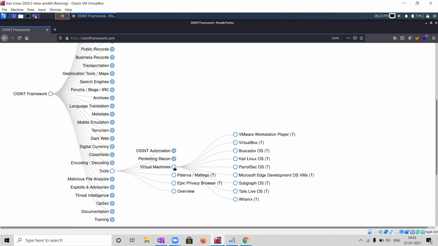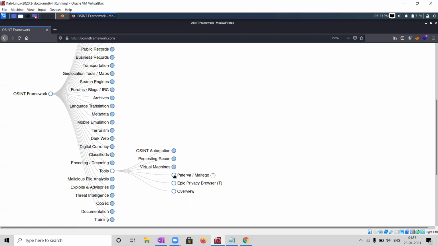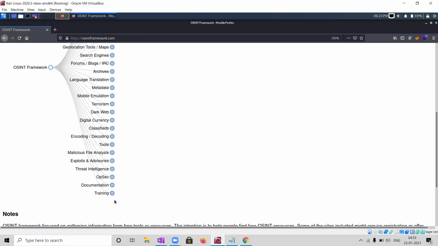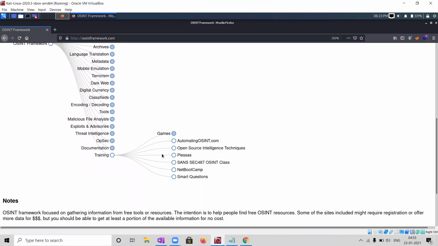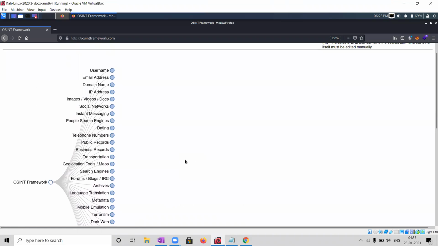Now, the Maltego part, it's Paterva Maltego. If you're talking about open source, of course, you have to talk about Maltego. It is one of the largest tools and the best tool when we talk about open source. Now we have the Epic Privacy Browser and an overview like this. We have lots of things in the documentation part and the training part, like automating OSINT.com, open source intelligence techniques, Sans, or Smart Questions. So by using the OSINT framework, you can get each and every piece of information you want.